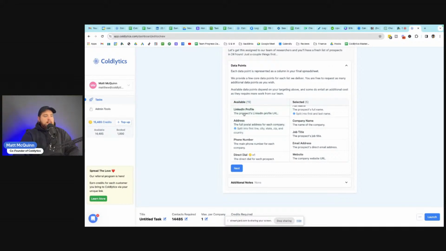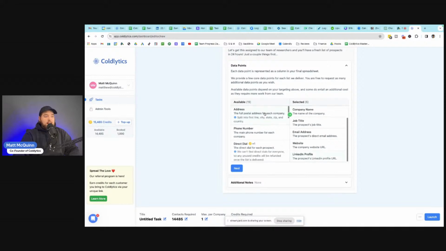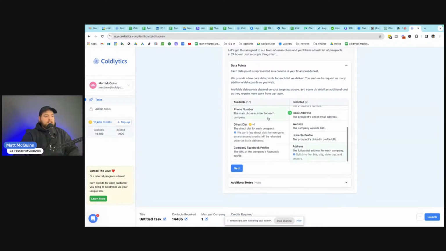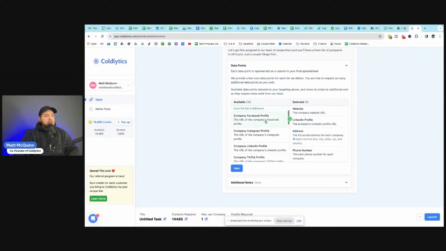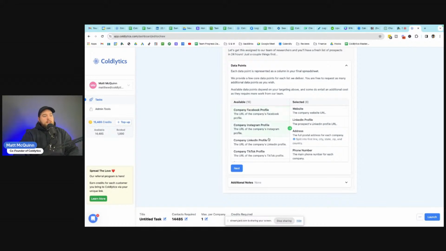So we're looking at the LinkedIn profile. We could get that information as well. We could get the address for the business, the phone number for the business. We could get the direct dial, which is the mobile number. It's the only premium data point in Coldlytics at this time because it is a separate research project for us to go out and find the mobile number. So if you're doing cold calling, you'll definitely want to get this data point, but if not, you can skip it.